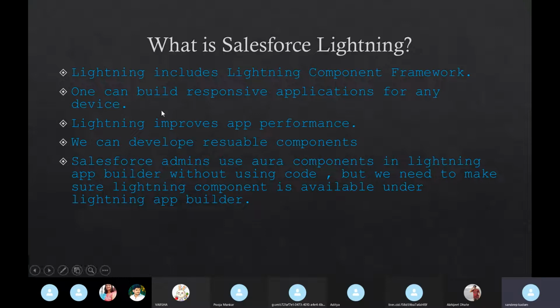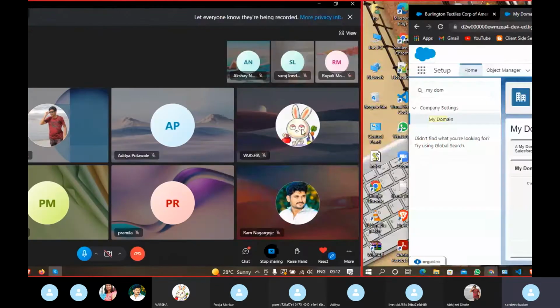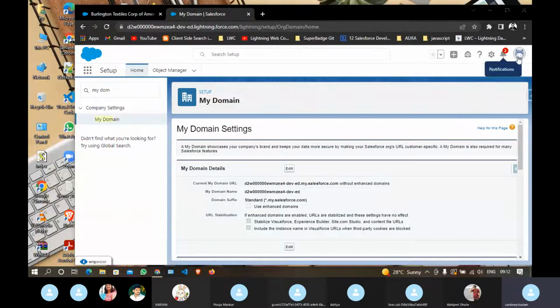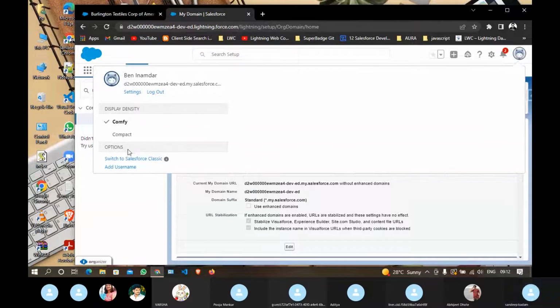Now, why use Lightning instead of VF pages? Why should we have VF pages, then why should we go for Lightning? Because Lightning improves your app performance. So how is Lightning going to improve our app performance? I will explain that with a small example. Let me go back to classic mode.